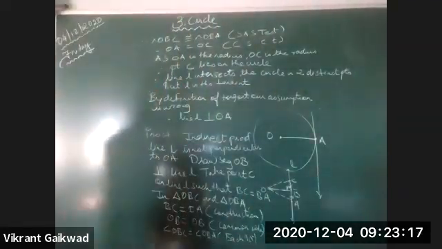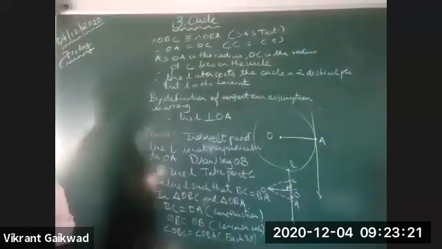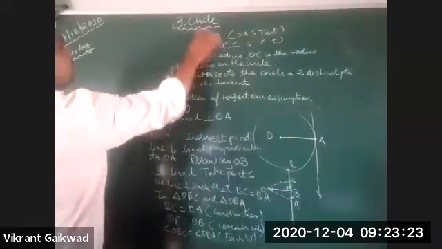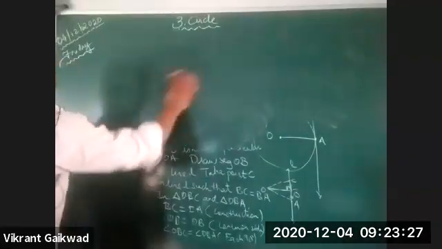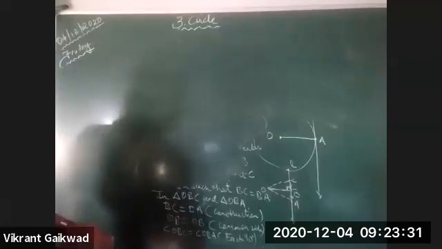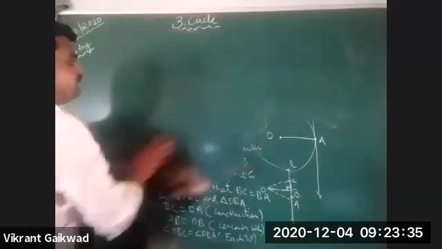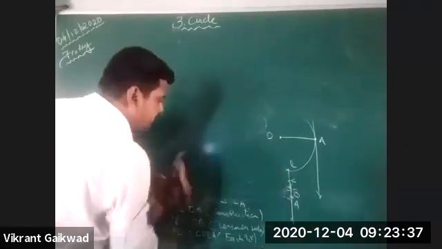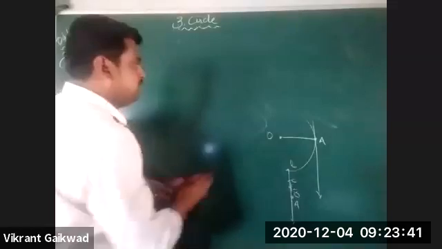The next theorem is the converse of the tangent theorem. Converse means the opposite of the original theorem. Whatever we had to prove becomes given in the converse. Is this clear to all? So let's move ahead now.